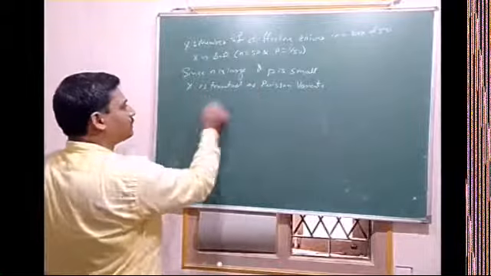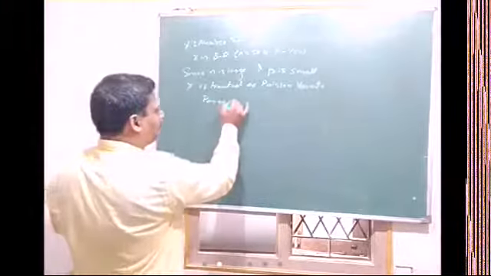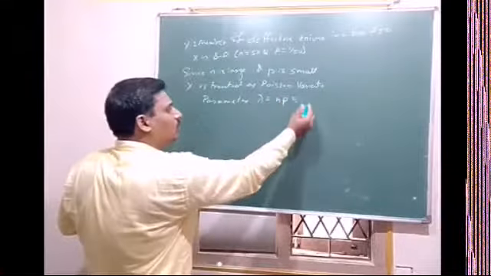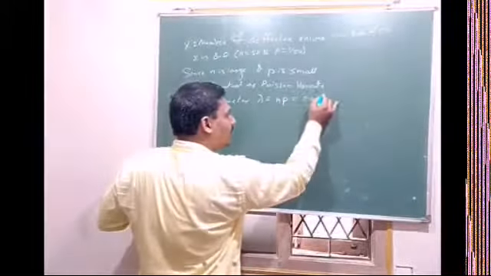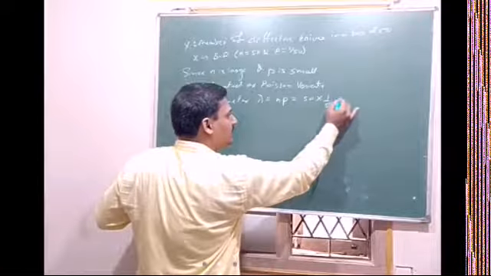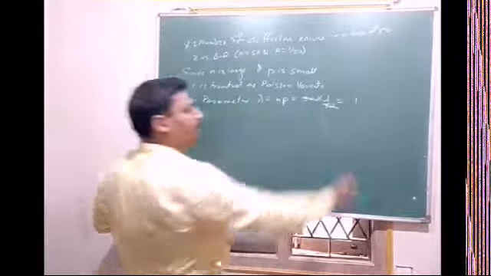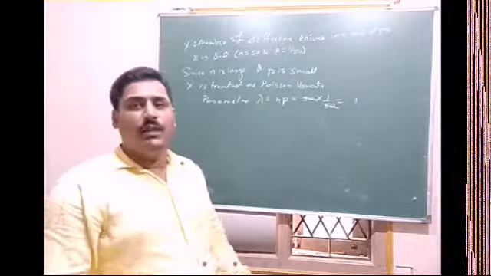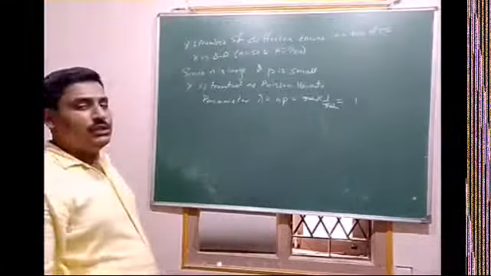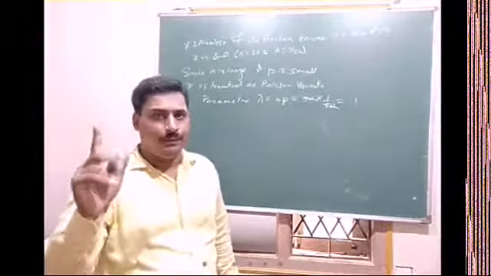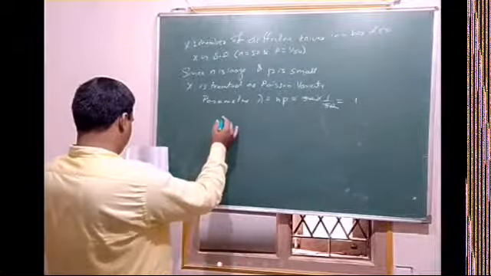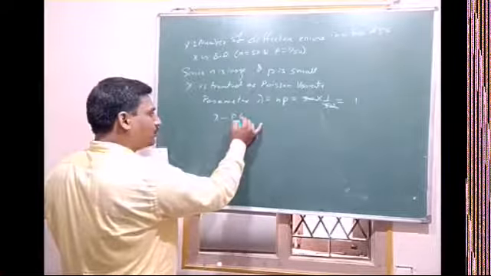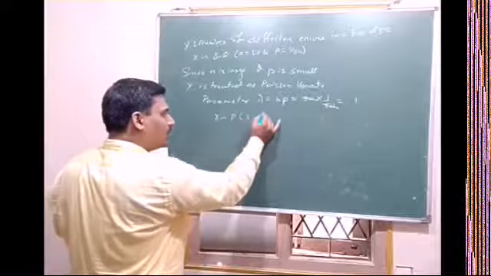Poisson distribution parameter lambda is equal to np, which is 50 into 1 divided by 50, equal to 1. So lambda, the mean for the binomial distribution and also for the Poisson distribution, is 1. Now X tends to a Poisson distribution with the parameter lambda equal to 1.